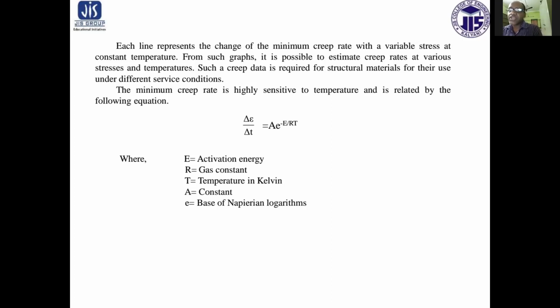The minimum creep rate is highly sensitive to temperature and is related by the following equation: del E by del T equals A into e to the power minus E by RT, where E is the activation energy, R is the gas constant, T is the temperature in Kelvin, A is a constant, and small e is the base of Napier logarithms.